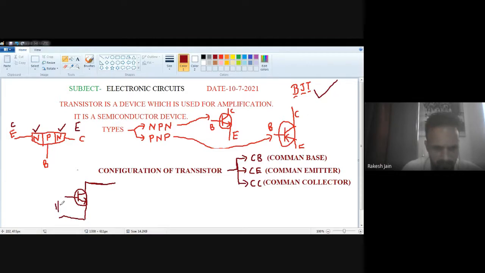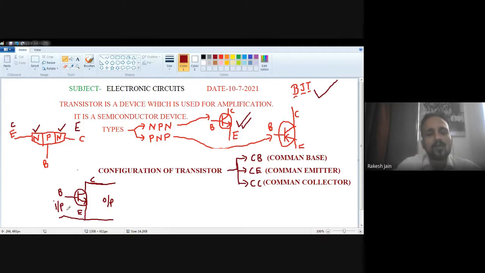This is your input side, where we will connect the resistors and batteries to provide the power supply, and this is the output side, in between the collector and emitter. This one is the base terminal. We know the arrow terminal means the emitter terminal, and the third terminal is the collector, as I have already taught you in the symbolic representation. In between the base and emitter, we provide the battery, that is the input supply, and in between the collector and emitter, we also connect a battery and take the output current from the collector terminal.